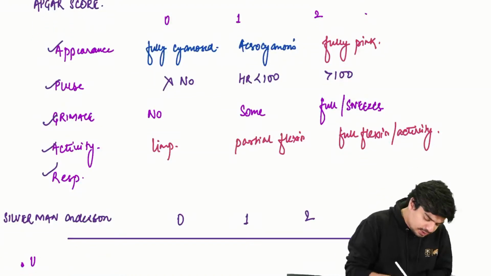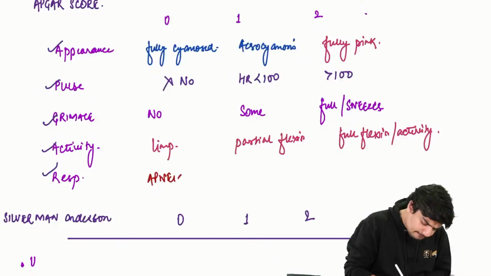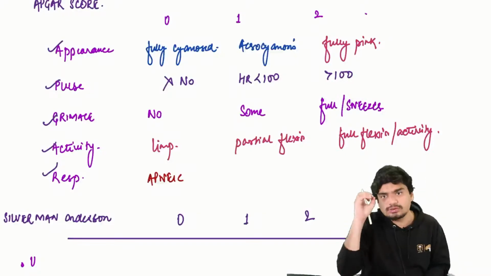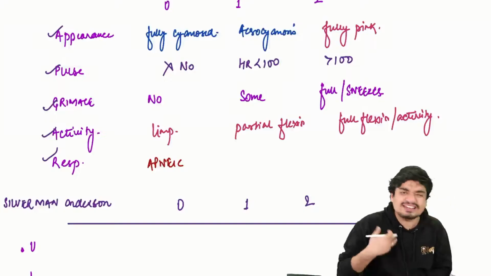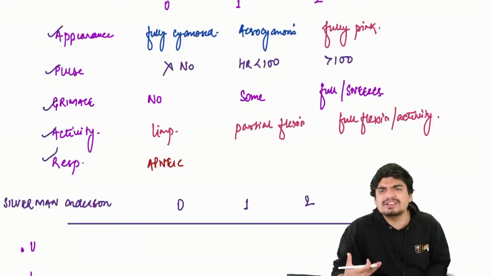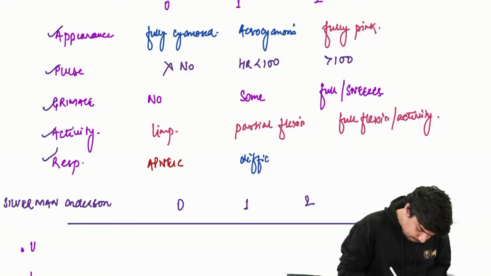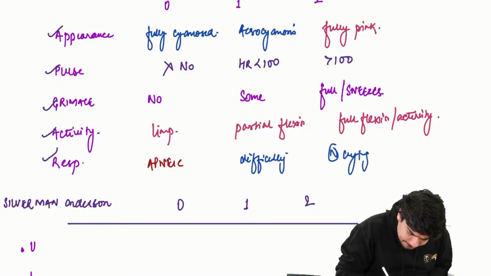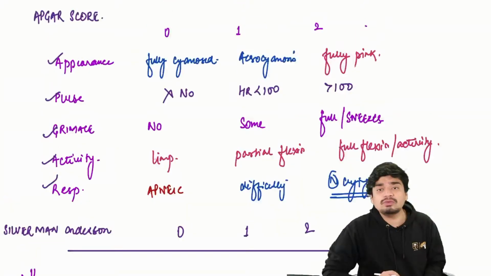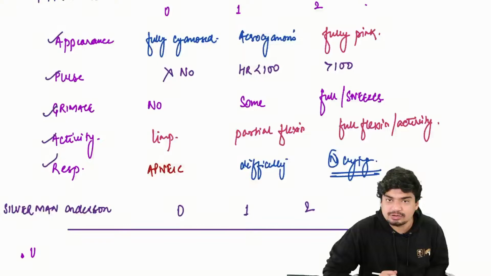As far as respiration is concerned, if the child is apneic, that is no respiration, 0. Score of 1 if there is respiration with a little bit of difficulty. And if the child is normally crying, then we give a score of 2. So that's the APGAR score.